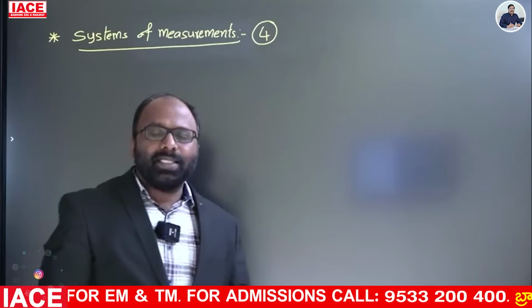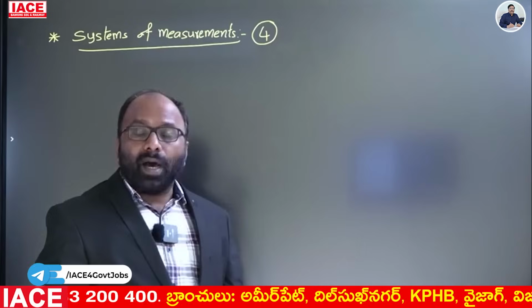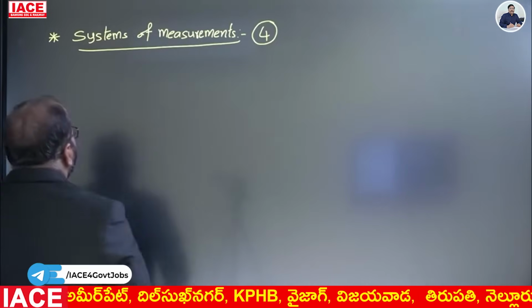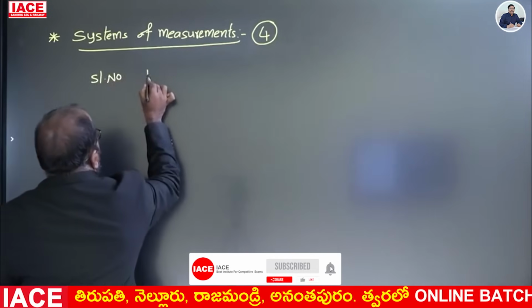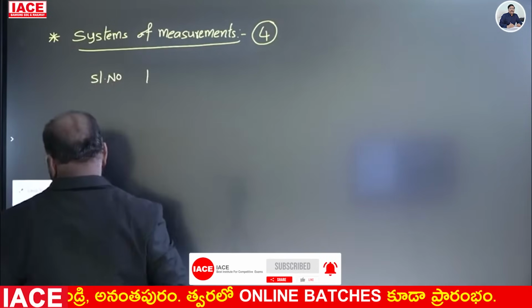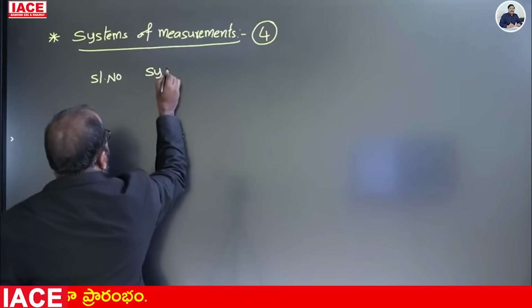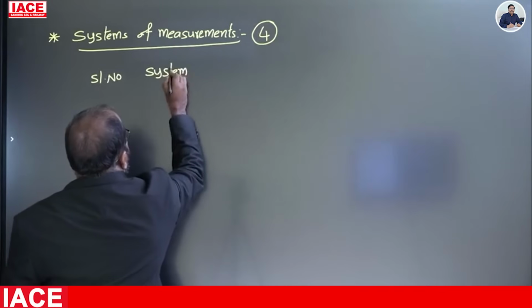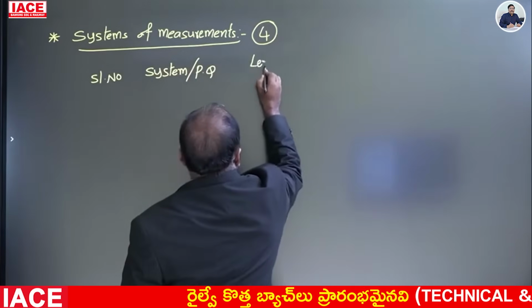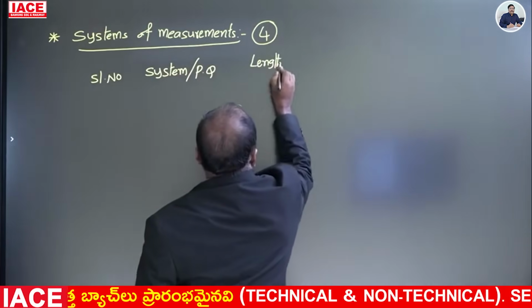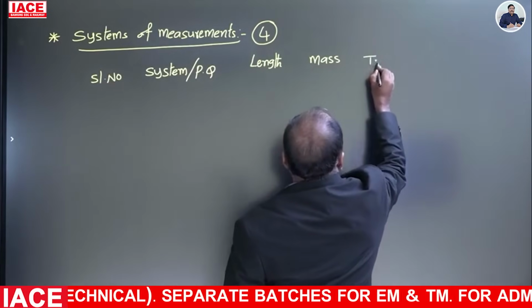FPS, CGS, MKS, and modified MKS, and the new system is SI. There are four types: serial number, physical system, physical quantity, length, mass, time.